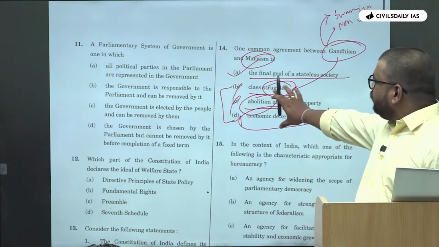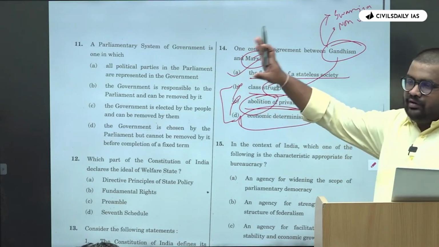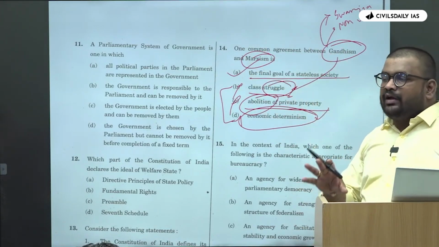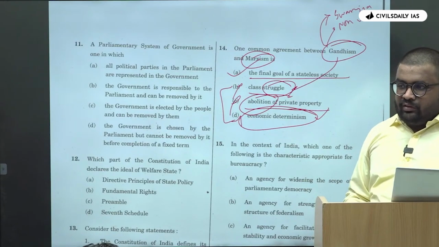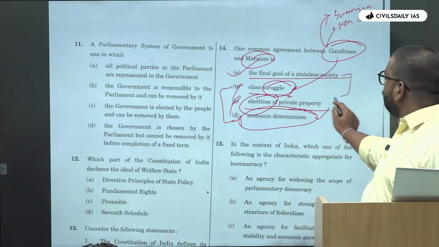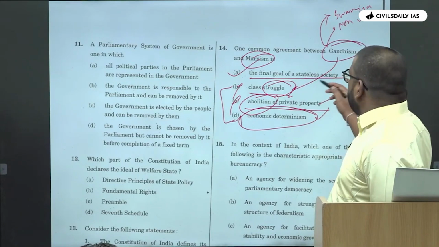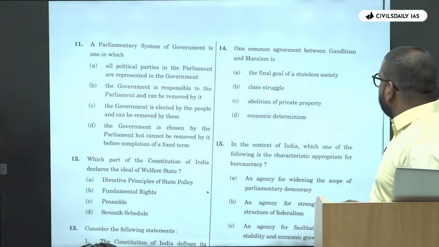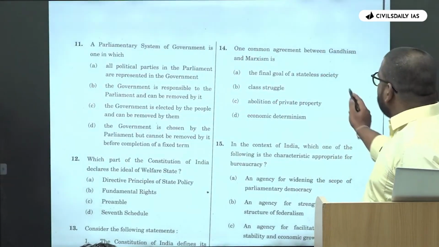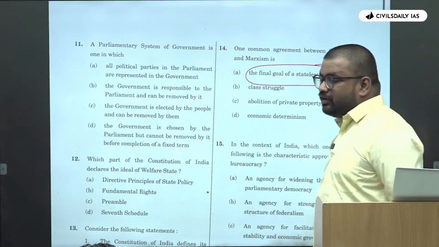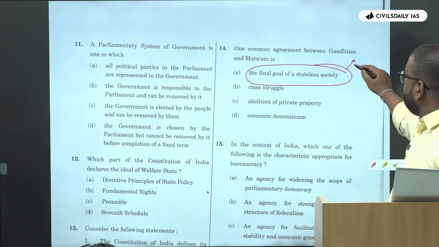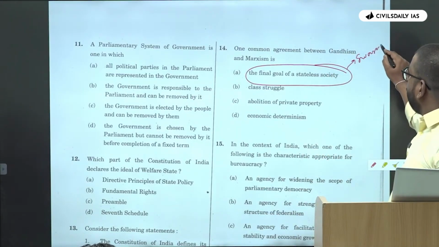According to Marxism, class struggle and economic determinism are the reality of the present society. And these two are the parts of the solution that he has given. Both are different. So the final goal of the stateless society, again, which principle of Gandhism calls for stateless society? Swaraj based upon village republics, right?